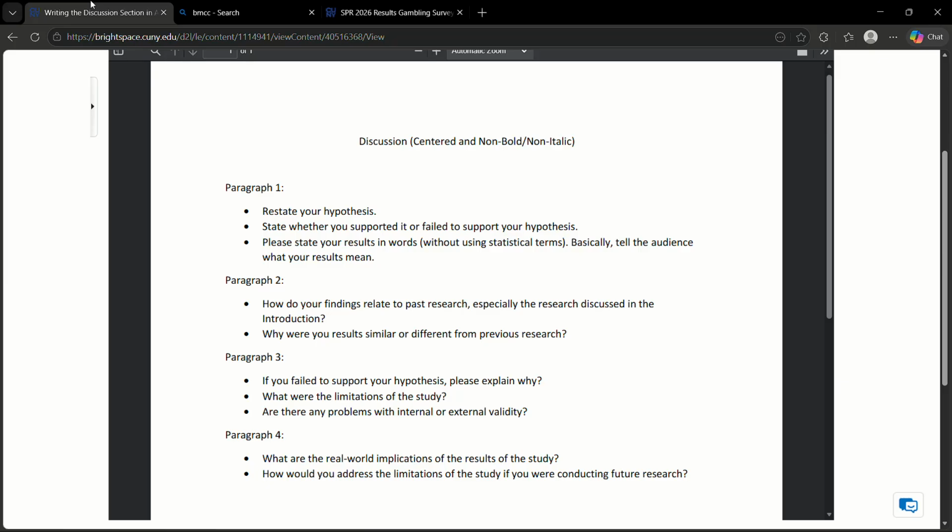So you paraphrase. If it's similar or different, this is similar to the study by so and so, and give me the year, right, of that study. Or this was different. And if it's different, make sure you state that it's different, right? So state explicitly whether each result is similar or different to previous research that you looked up.